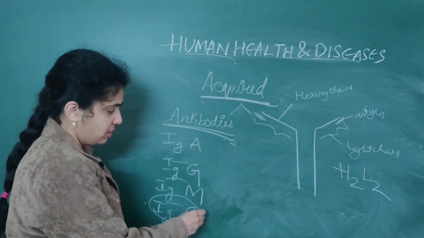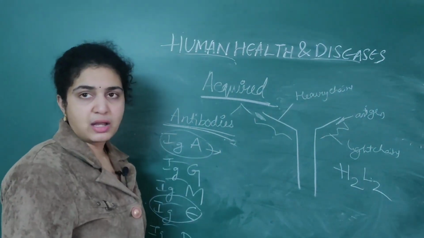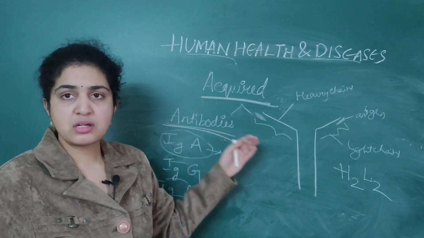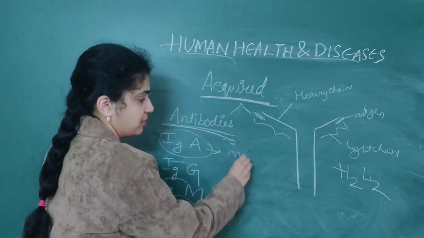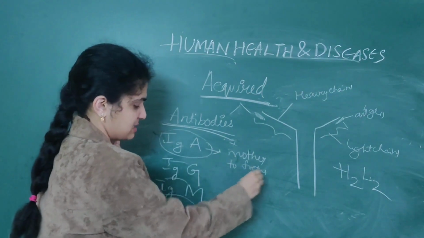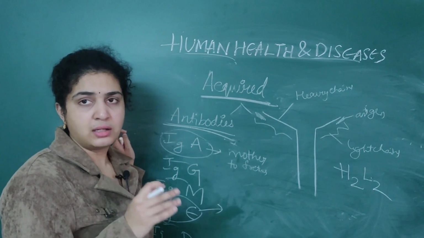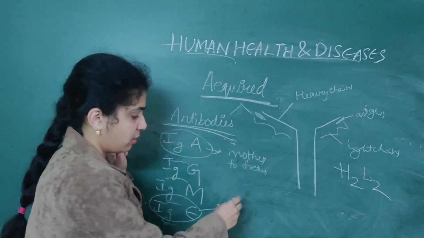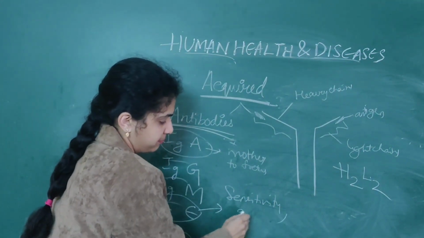Mostly this IgE and IgA you remember. IgA is produced in the mother's milk, and these antibodies are transferred to the fetus. So this is IgA antibody from the mother to fetus. I am giving only one small example, whereas IgE, this you should remember very clearly. IgE is for sensitivity and allergies.